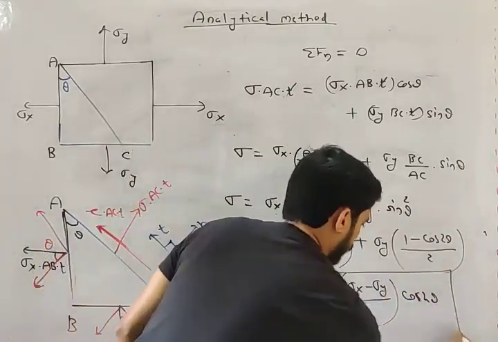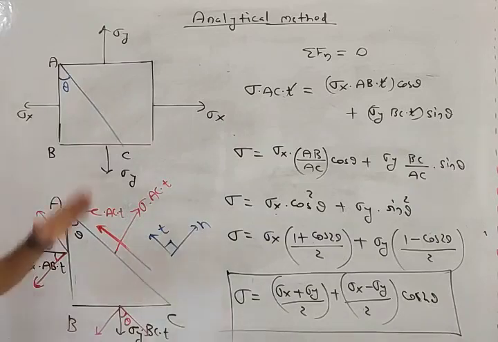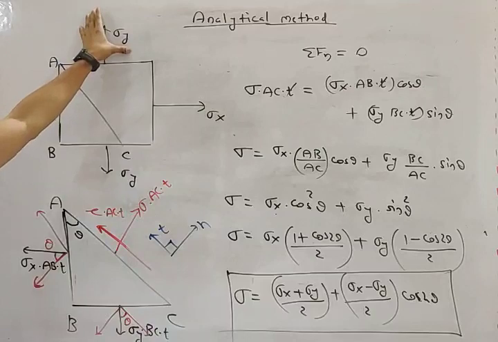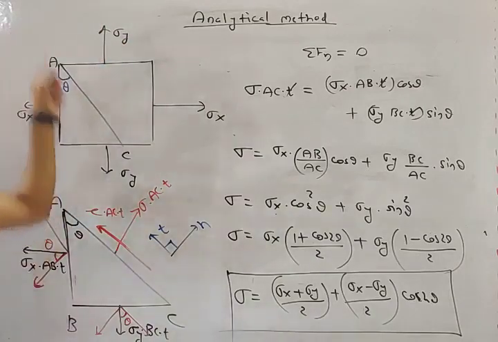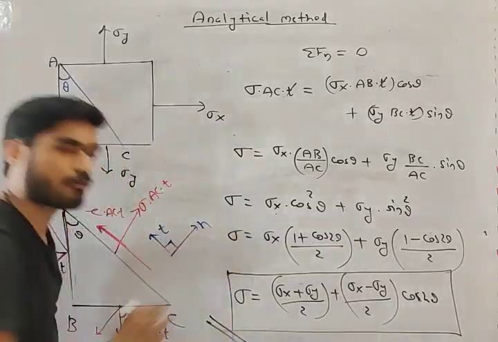What is this, my friend? This is the formula of sigma at any angle theta. If there is sigma x and there is sigma y, then you can calculate sigma at any angle theta using this formula. One formula is derived, my friend.